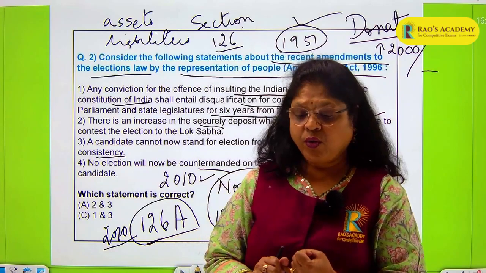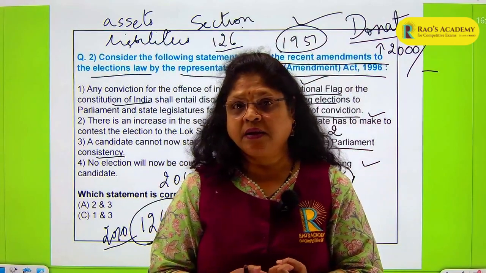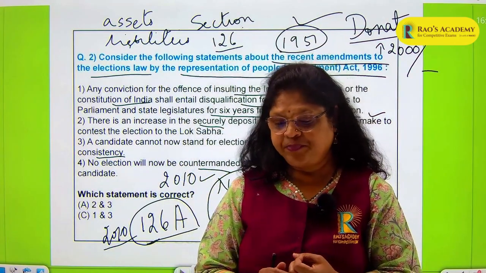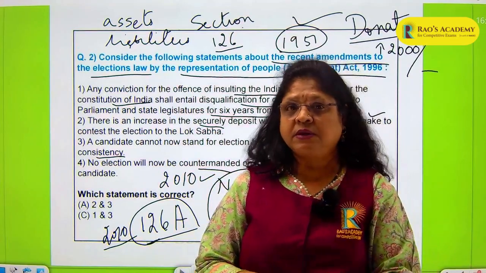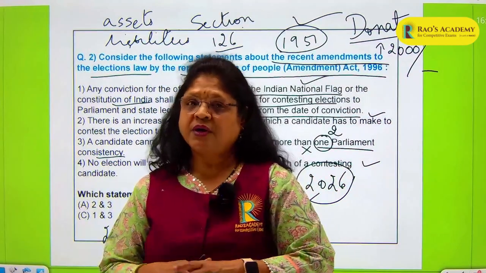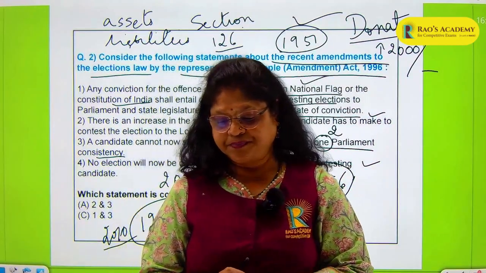If he is convicted and only fined, he will be disqualified for 6 years. If he has been sentenced to imprisonment also, then he will continue to be disqualified for another 6 years.